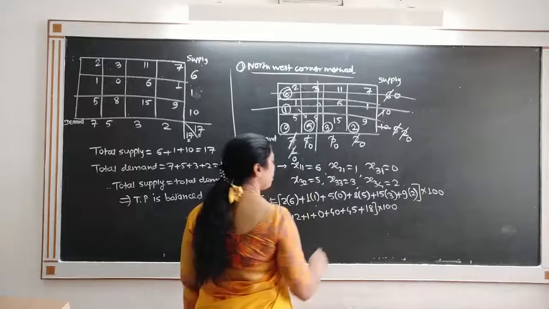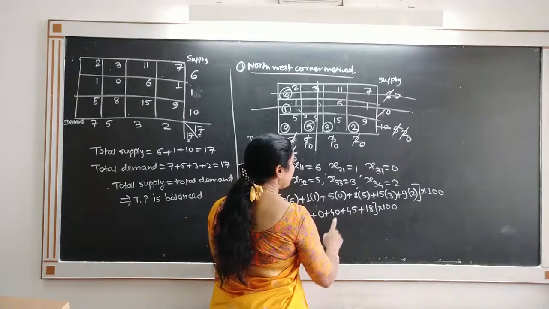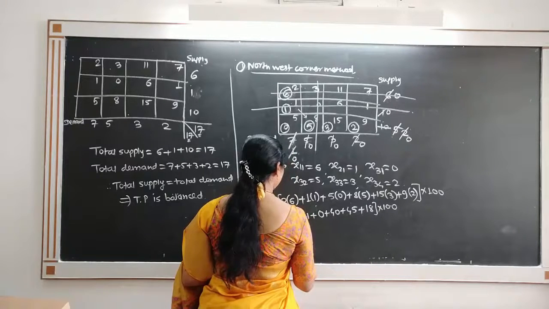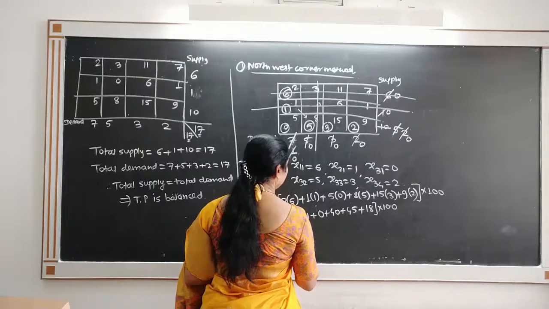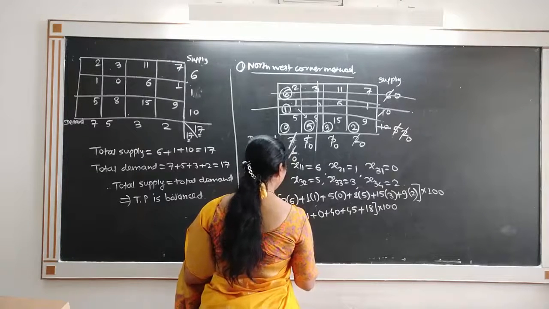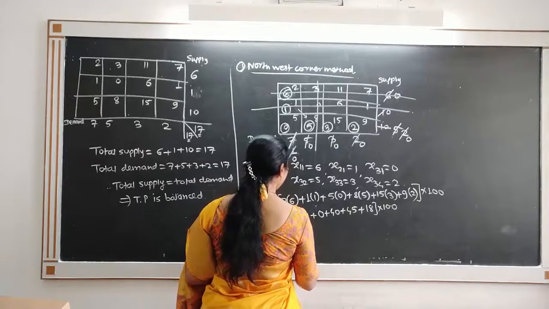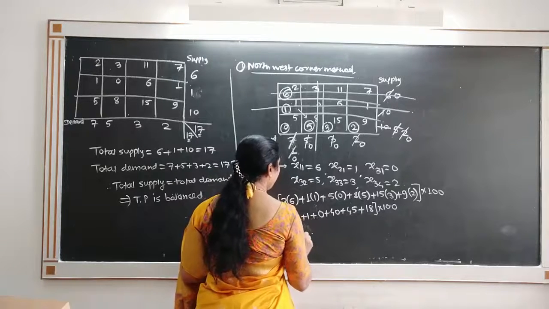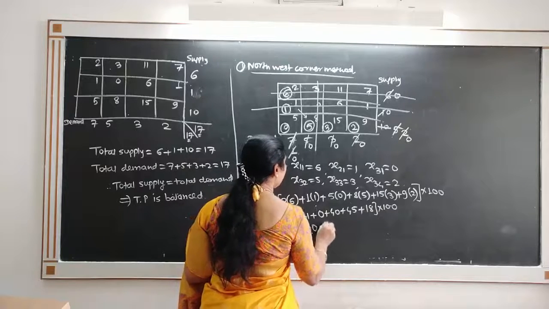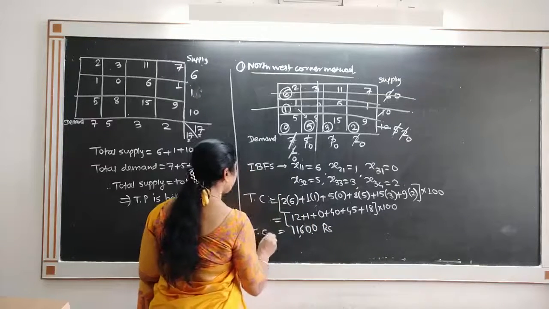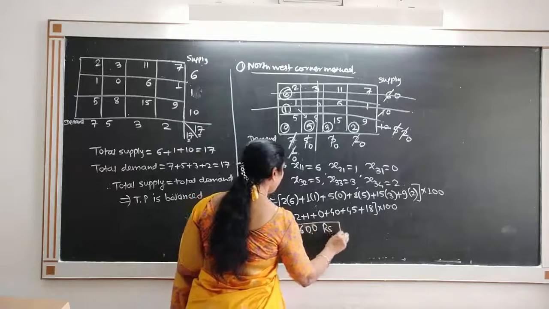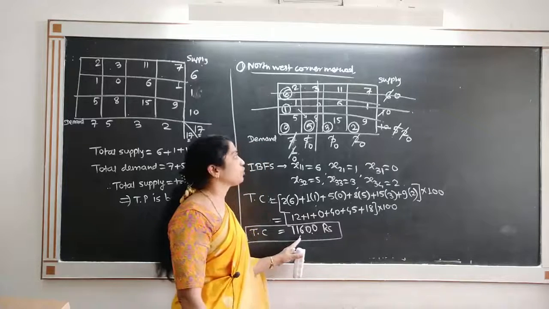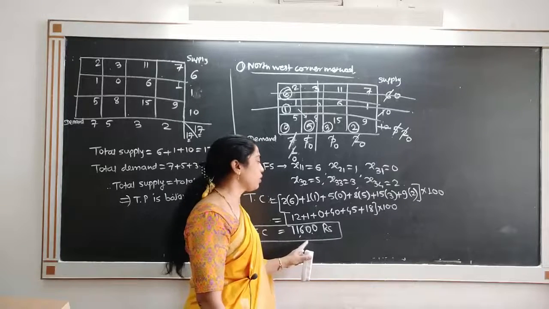That is 12 plus 1 plus 40 is 53, plus 45 is 98, plus 18 is 116, into 100, that is 11,600 rupees. So the transportation cost by this method comes to be 11,600 rupees. That is the transportation cost by the north-west corner method.